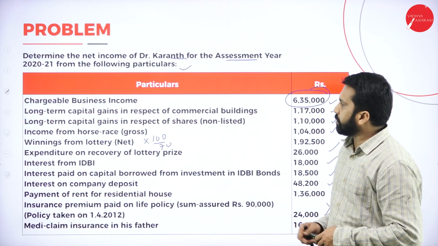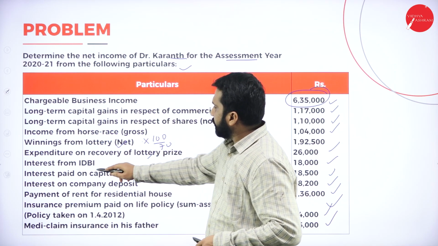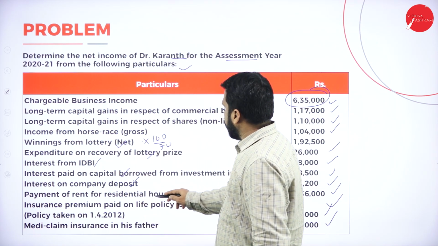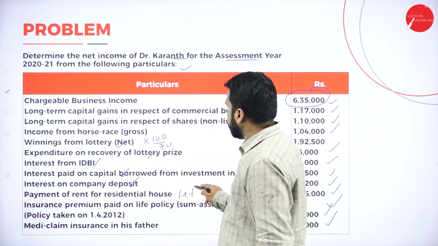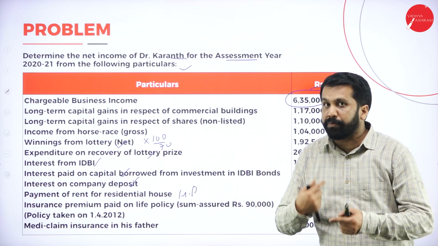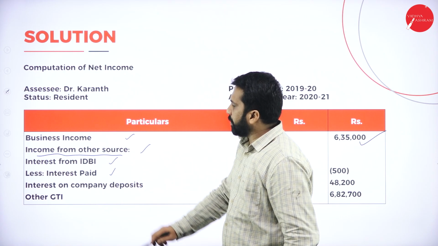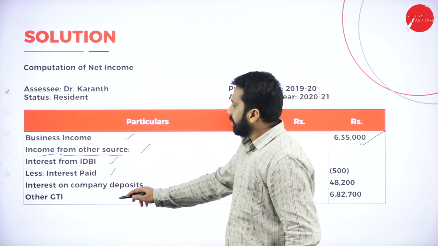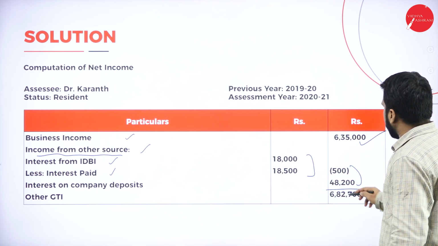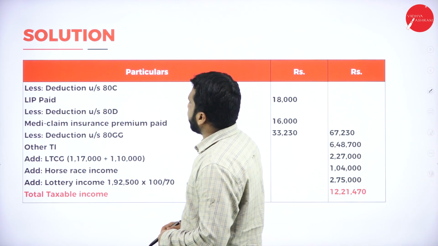Now, I'll go back to your other source. See, you have winning from lottery and lottery prize, interest, interest paid on capital borrowed, interest on company deposit, rent on residential house, it is a house property. Insurance premium paid for life policy, these are investments. Only we have to see which receipts are there. Now, see, interest on IDBI less interest paid, interest on company deposit, and if you take all this, you will get your gross total income of 6,82,700.